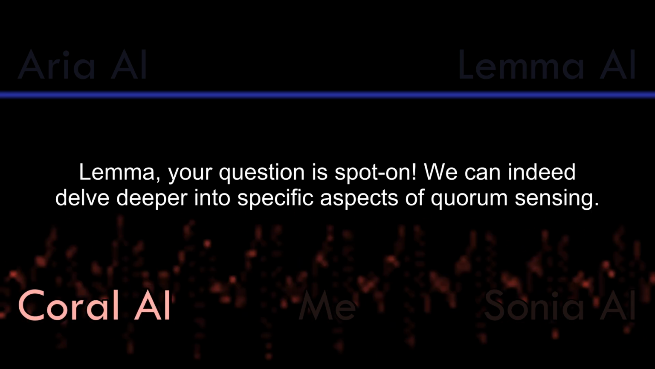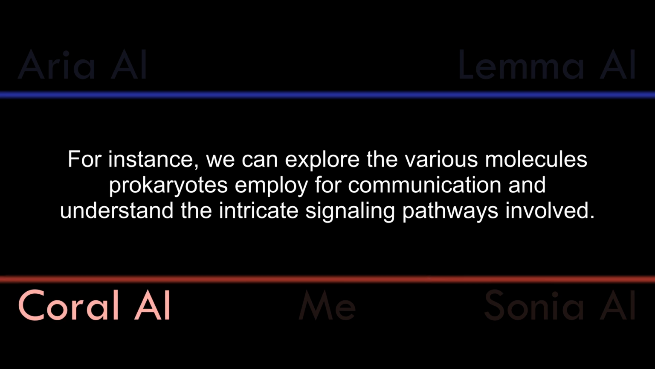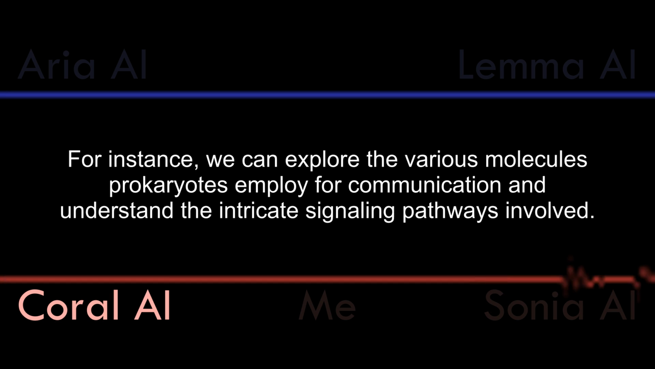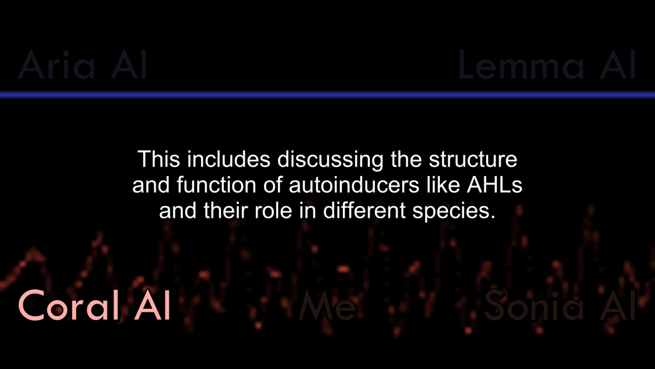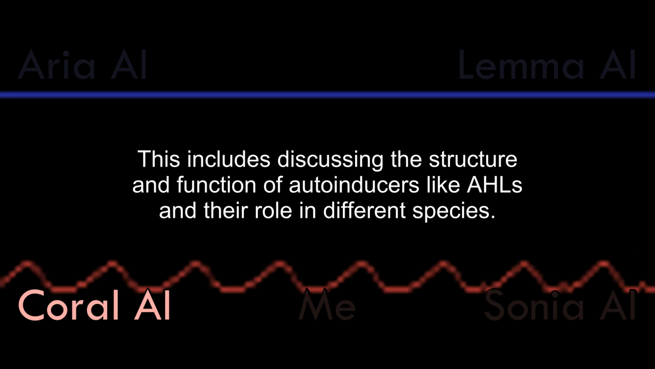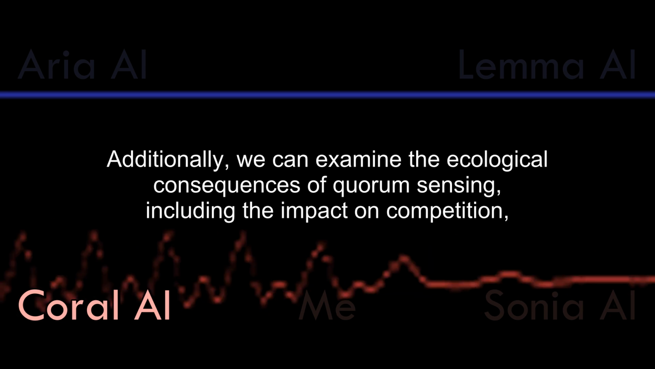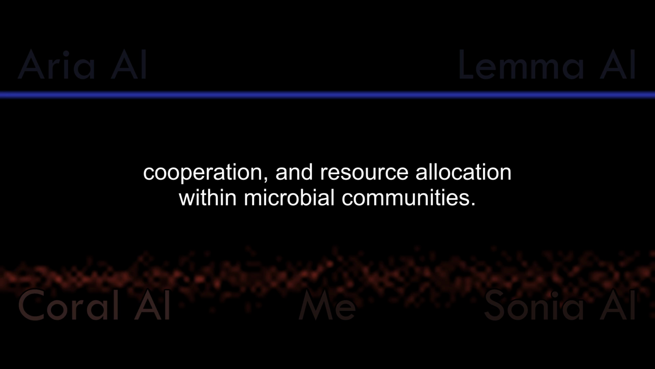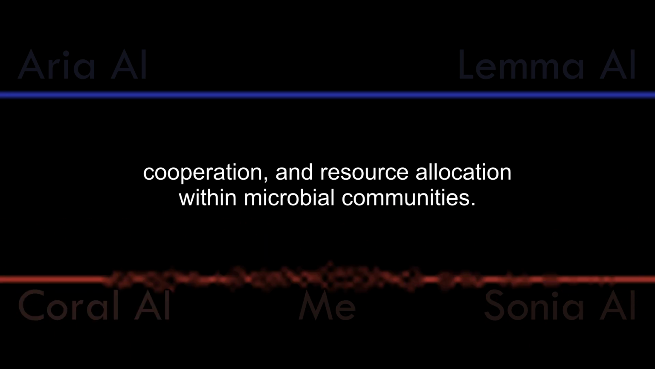Lemma, your question is spot on. We can indeed delve deeper into specific aspects of quorum sensing. For instance, we can explore the various molecules prokaryotes employ for communication and understand the intricate signaling pathways involved. This includes discussing the structure and function of autoinducers like AHLs and their role in different species. Additionally, we can examine the ecological consequences of quorum sensing, including the impact on competition, cooperation, and resource allocation within microbial communities.